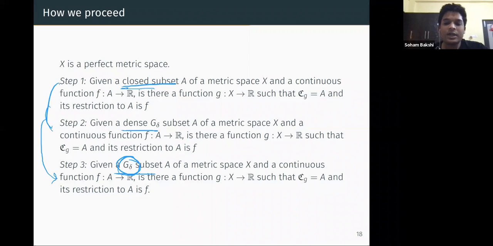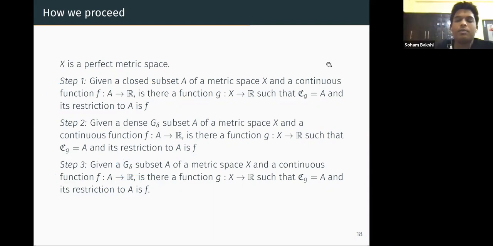That is, we'll get a function g from X to R such that C(g) is equal to A and its restriction to A is f. So this is basically the last thing we're going to prove here. The proof is a little bit long. Let's see how we can manage this.